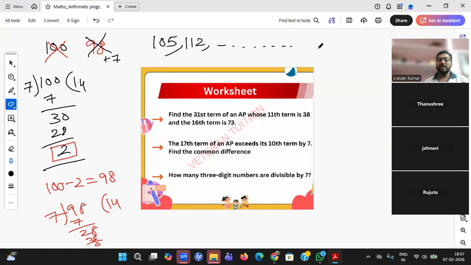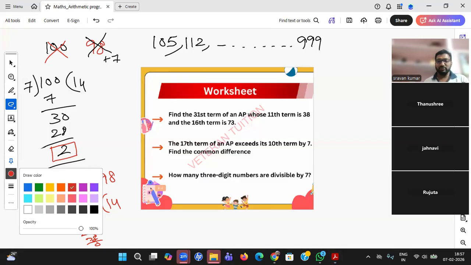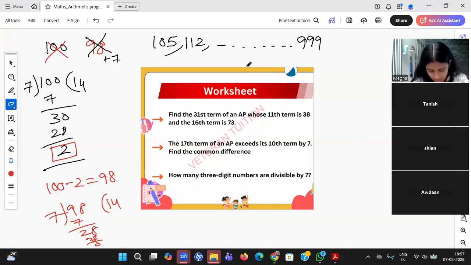Go ahead. Yes, Tanish. Last number is 999. Is it right? Is 999 the last three-digit number that is divisible by 7?